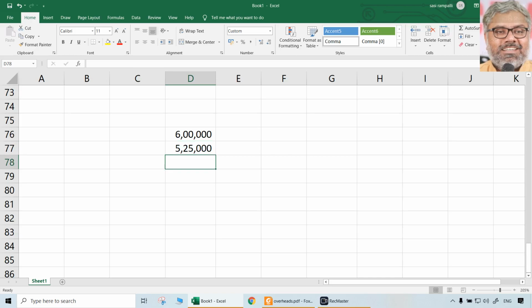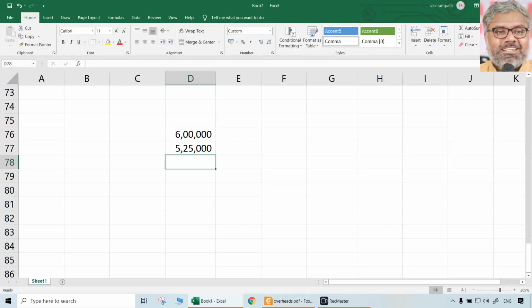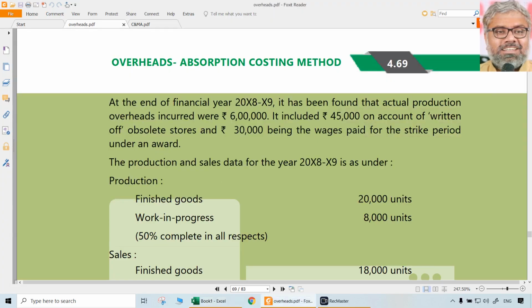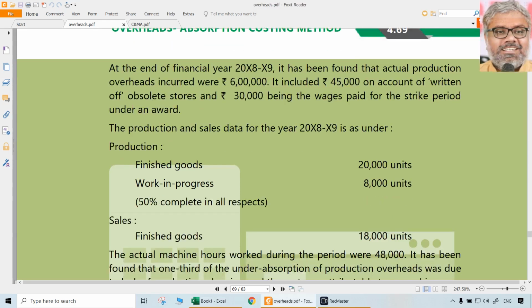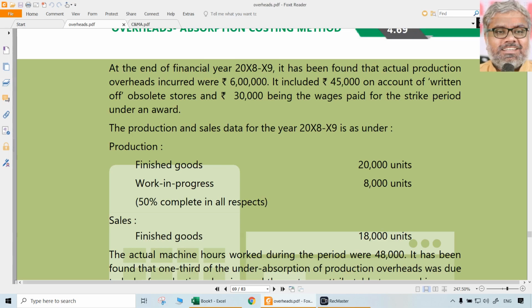So that thought should not come, because in costing our job is to find out the cost correctly, not that I want to find out profit. For that we have a fantastic subject called financial accounting. Here also we might find out profit if required, but the purpose of cost accounting is not to find out profit ultimately. It is to find out cost. So should this 45,000, 30,000 be normally included in the regular cost? Definitely not, because these are not normal things. These are something that happened specially. So we eliminated them. Let us say 5 lakhs 25,000 is actual.